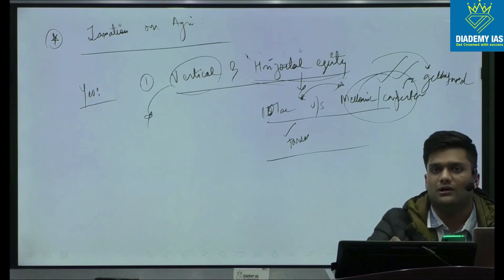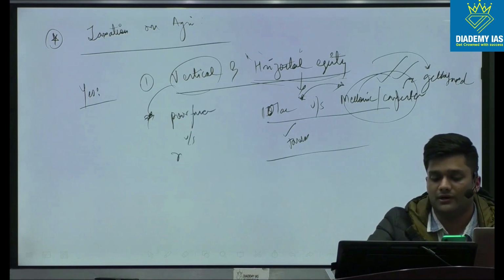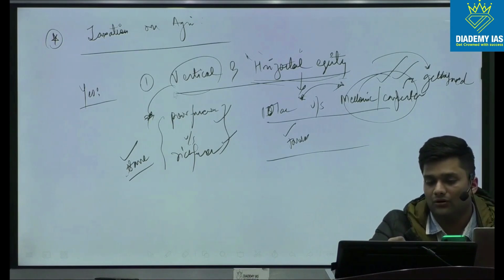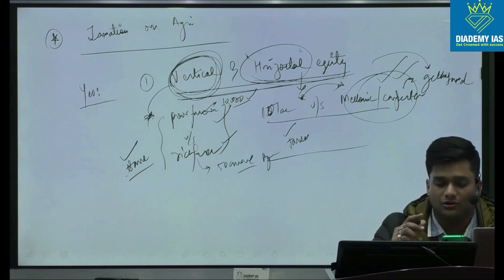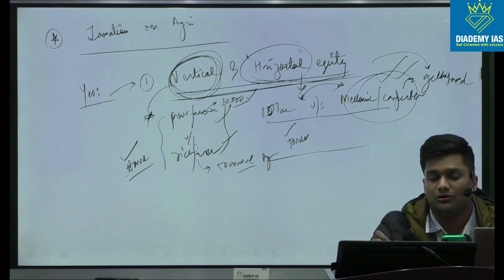Second is the aspect of vertical equity. So vertically, if we look within the farmers, we see the poor farmer versus the rich farmer. Both of these are getting the same taxation benefits, so both their incomes remain untaxed. If the farmer is earning, say, 10,000 rupees, his income is not being taxed. If the rich farmer is earning, say, 50 crore rupees, his agriculture income is also not being taxed. So my first argument is that it is disturbing the vertical and horizontal equity.